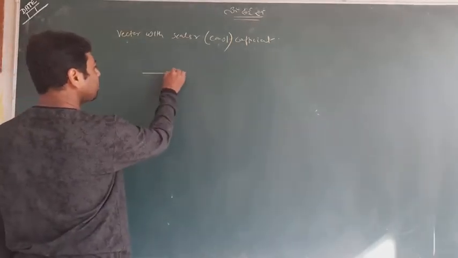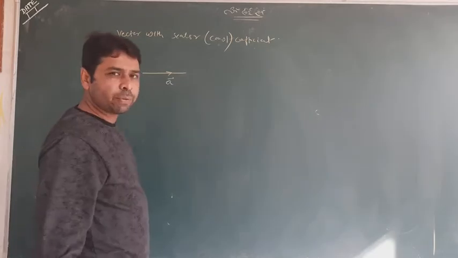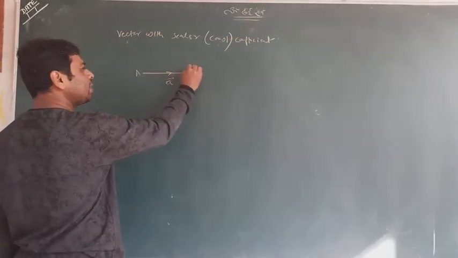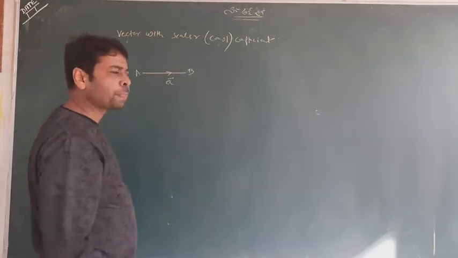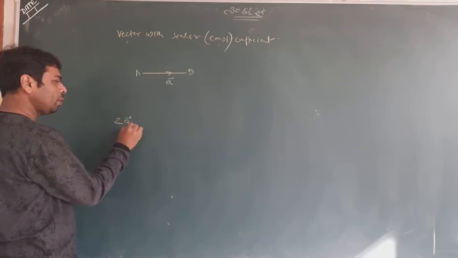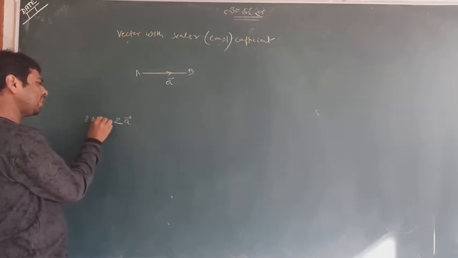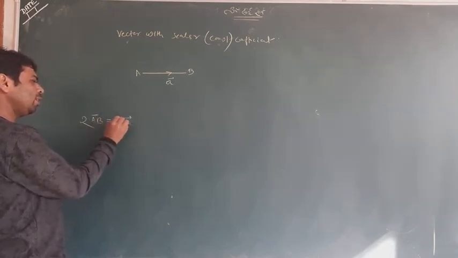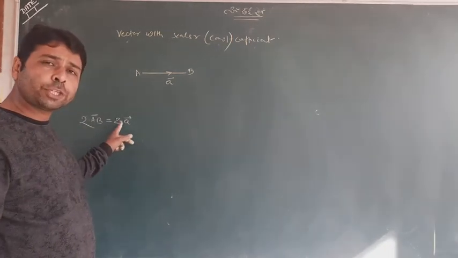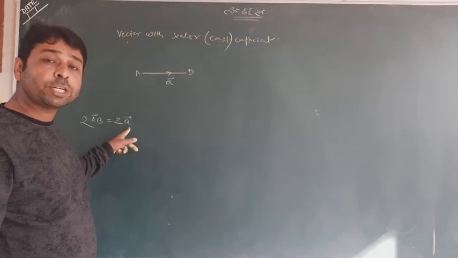Look, I will tell you something beautiful. Suppose this is my vector A. Suppose it is A, it is B. AB is my vector A. If I talk to you about 2A, or you can say 2AB, no matter, both are the same actually. When I say 2 is a coefficient of A, a multiple of A, what does it mean?